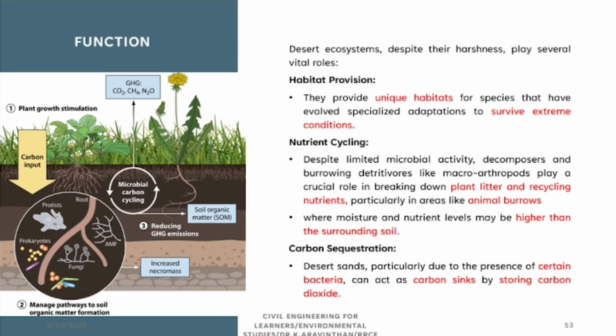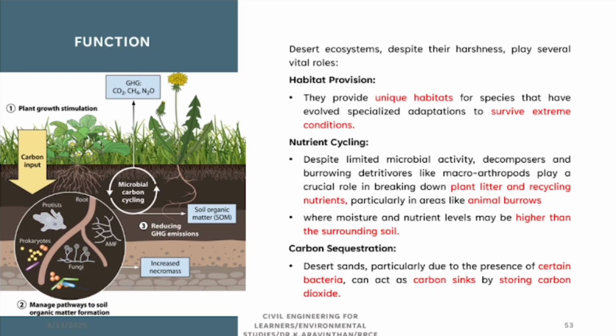So far I have discussed with you regarding desert ecosystem structure. How they are structured: biotic structure, abiotic structure, decomposers. These three are called structures. Now functions of desert ecosystems are: first one, habitat. All the habitats are unique. They survive in extreme conditions. If you get any plants from desert, it can sustain for a much longer time in whatever conditions it might be. That is the example.